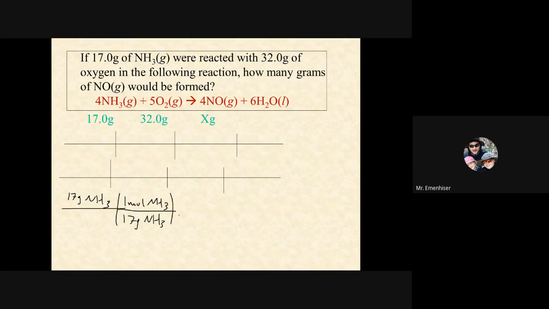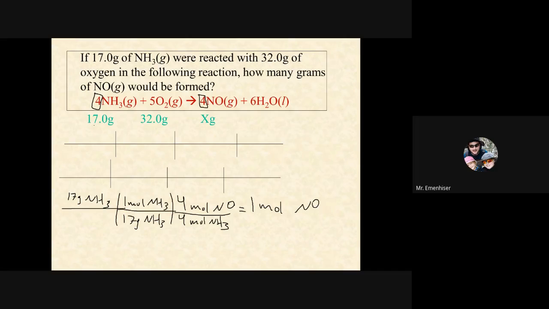And then we know that 4 moles of NH3 will react to form 4 moles of NO, nitrogen monoxide. I'm just going to get moles right now just to see. So 17 divided by 17, times 4 divided by 4, is 1. We can make 1 mole of NO from this.